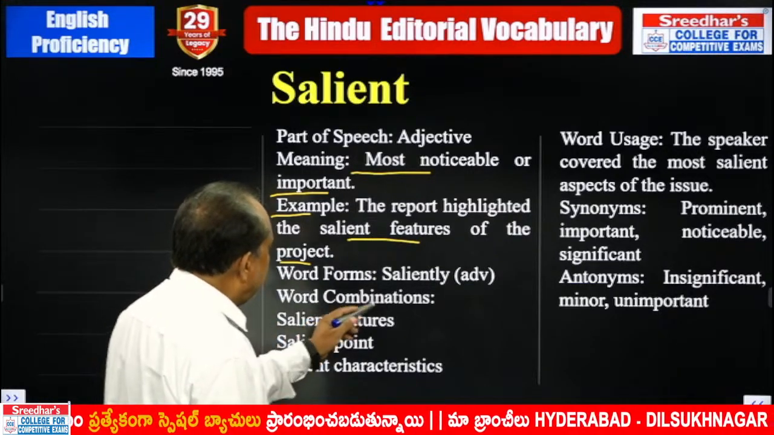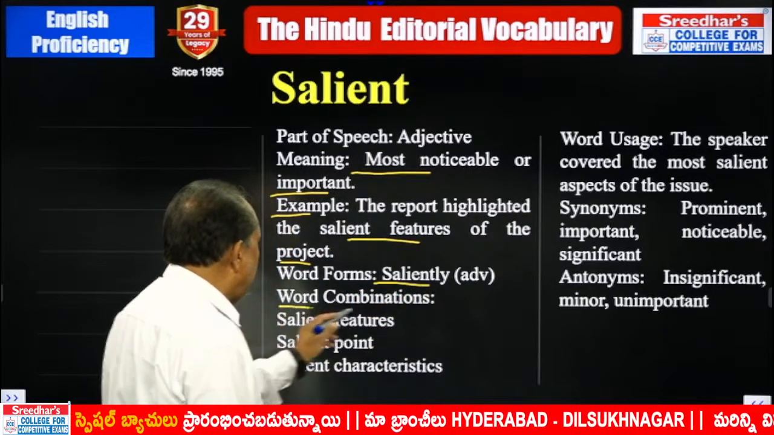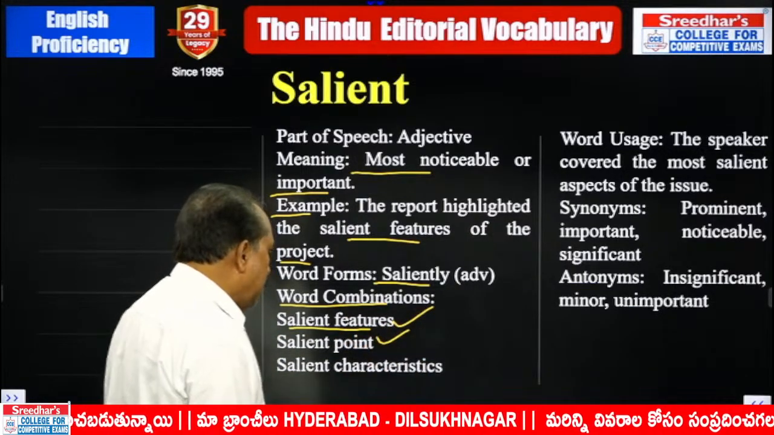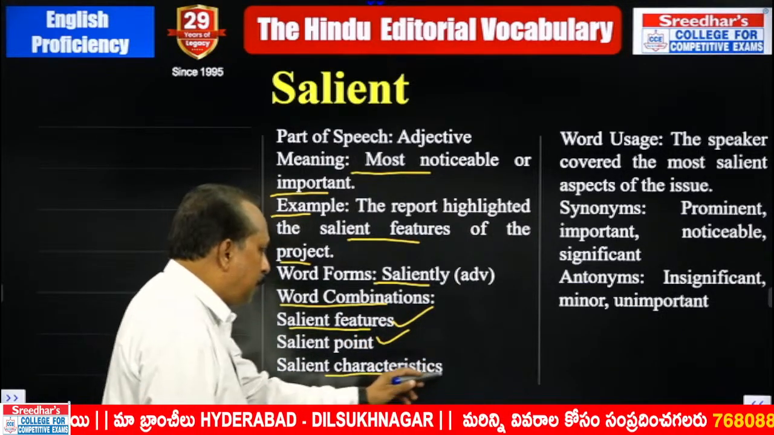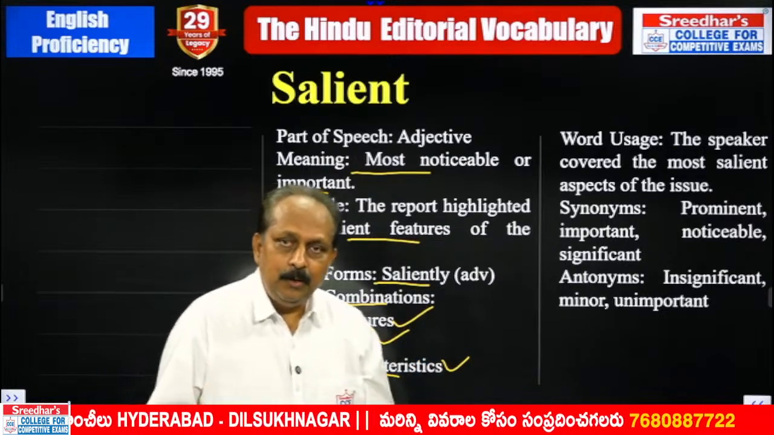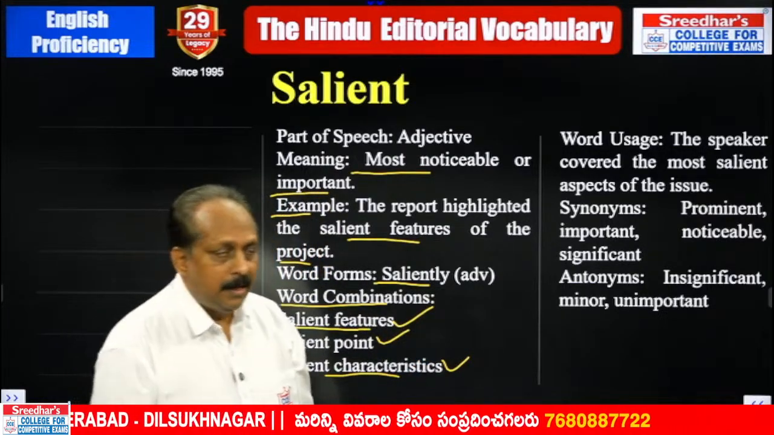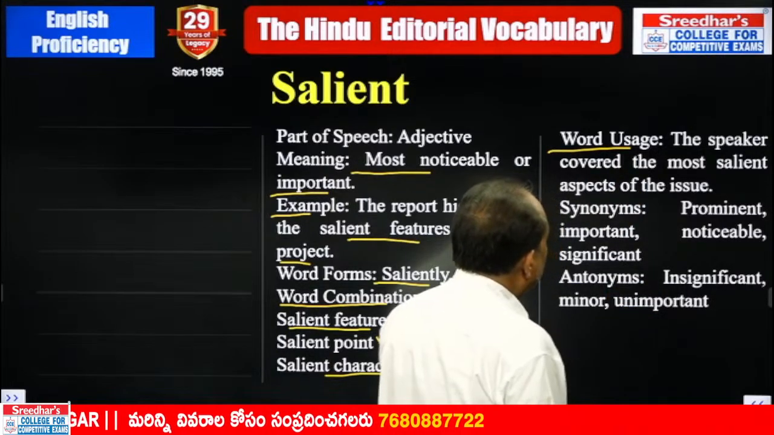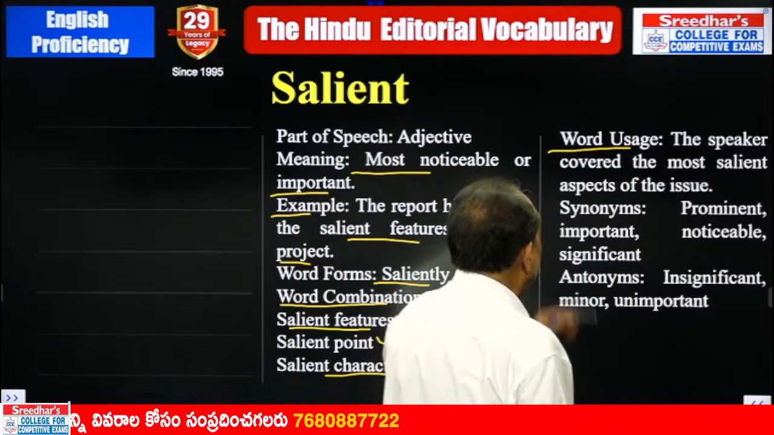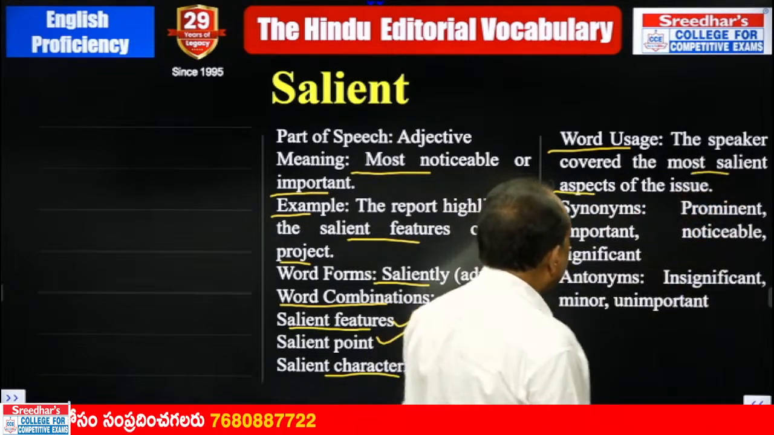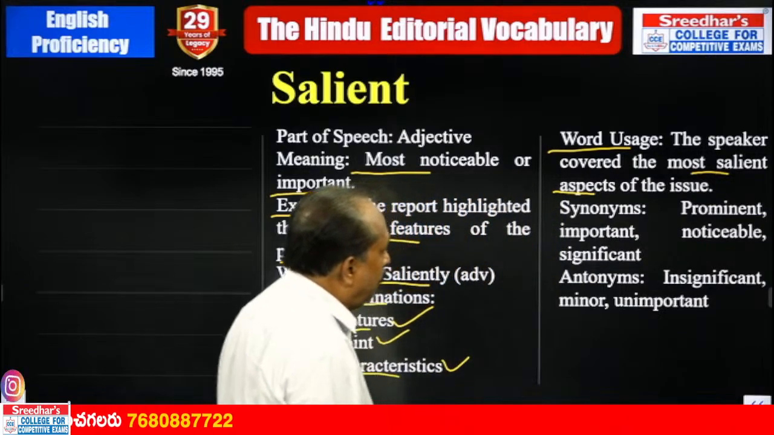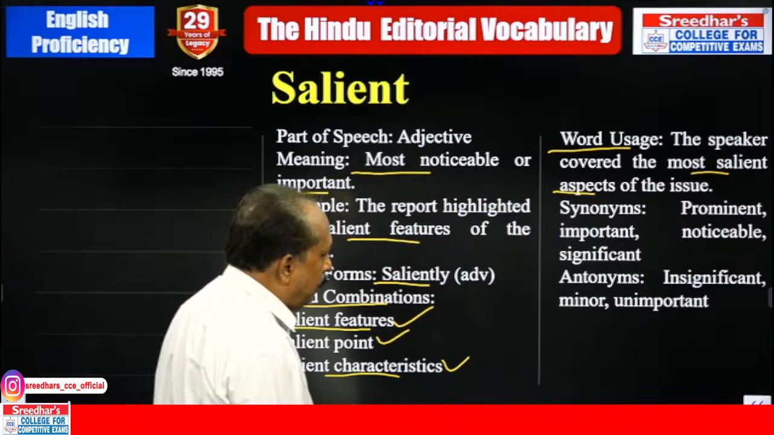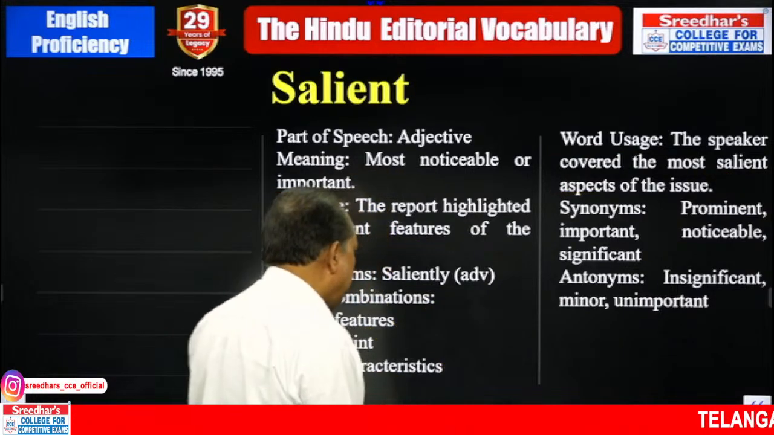Word forms: saliently, rarely used. Word combinations, a typical combination you have to remember. You have to remember this salient point and characteristics also. When we use the word feature, we should use the word characteristic. Word usage: the speaker covered the most salient aspects of the issue. Aspects, one more combination. Synonyms: prominent, important, noticeable, significant. Antonyms: insignificant, minor, unimportant. Easy words.